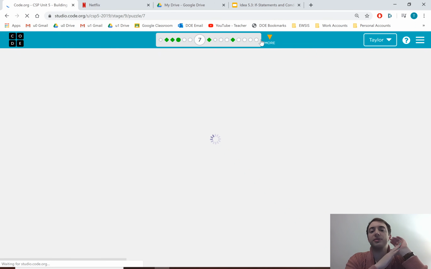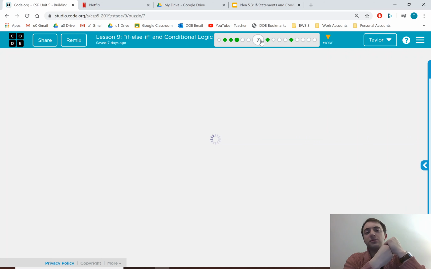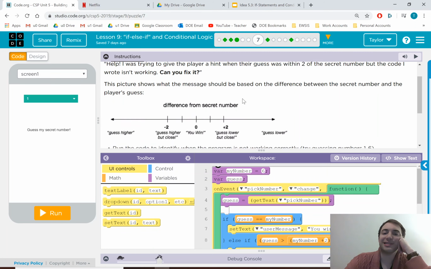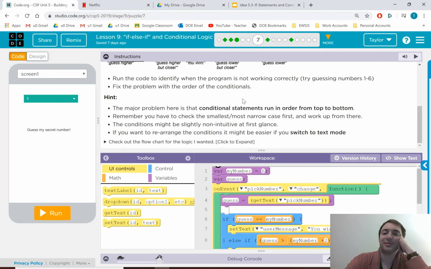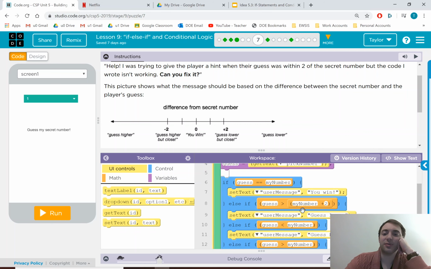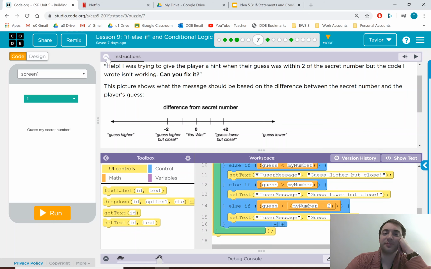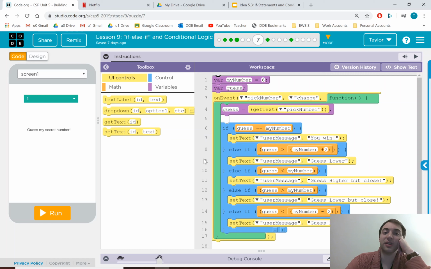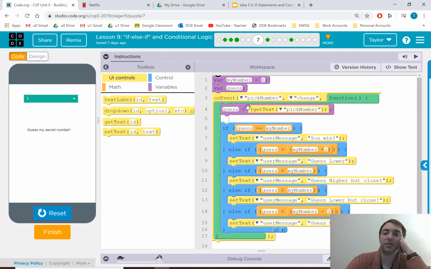And finally, number 7. Number 7 has some cool completed code, but it doesn't work right. So if I tried it, it's the same idea as number 6, except it gives you very specific things. Like if you're within 2, it tells you that you're really close. So if I do my number, well, look, this time it's a global variable. Could have been the same exact thing.